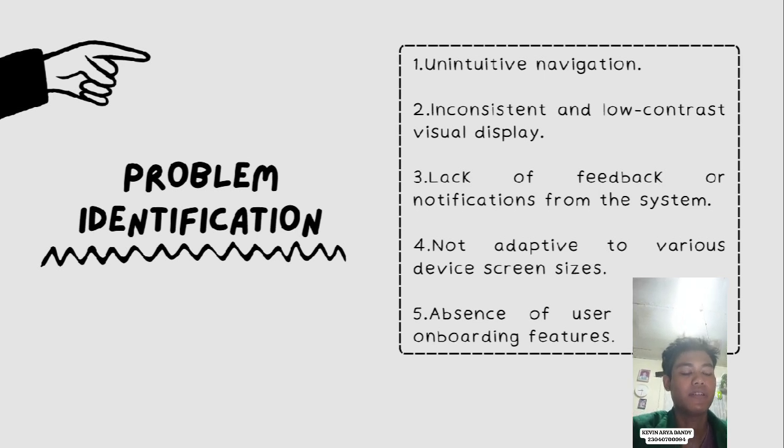Problem identification. Number 1 is unintuitive navigation. Number 2 is inconsistent and low contrast visual display. Number 3 is lack of feedback or notification from the system. Number 4 is not adaptive to various device screen sizes. And the last is absence of user guide or onboarding features.